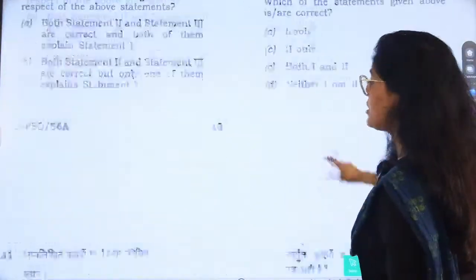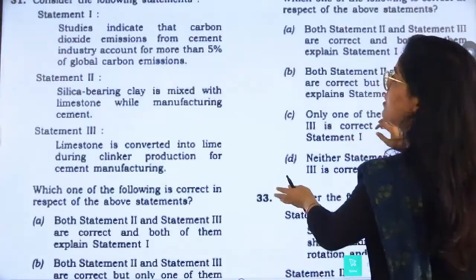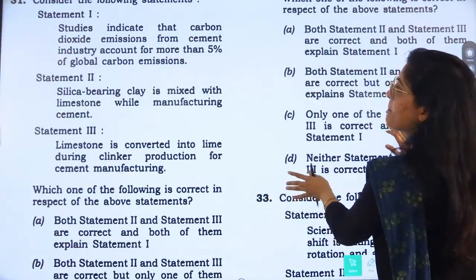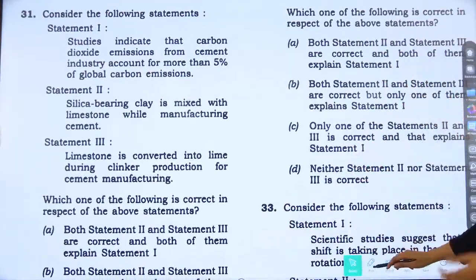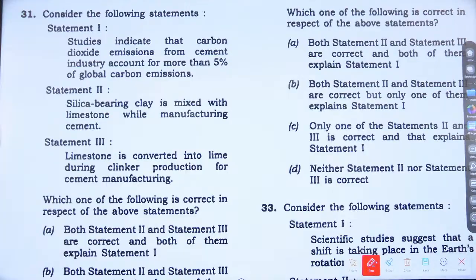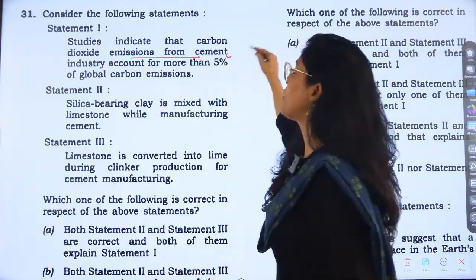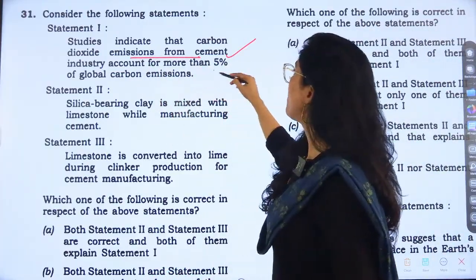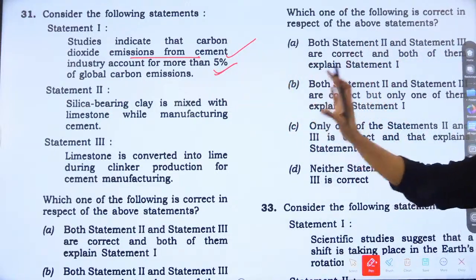Now, next question is 31. Question number 31 is related to what? Studies indicate that carbon dioxide emission from cement industry accounts for more than 5% of global carbon emission. This is correct.